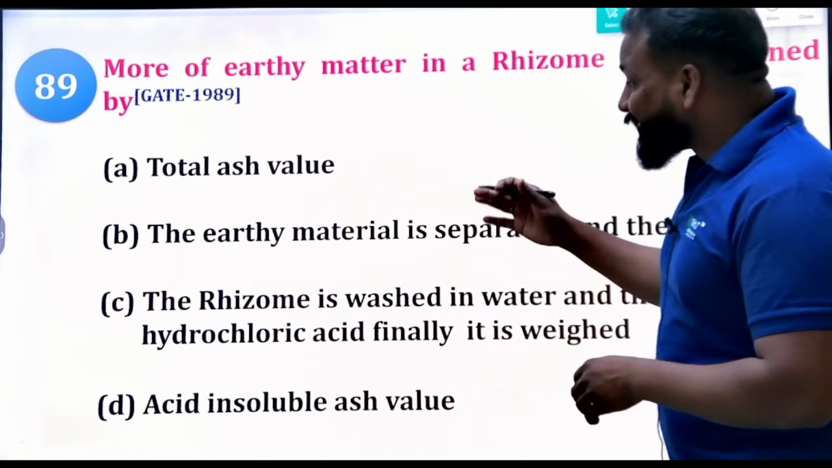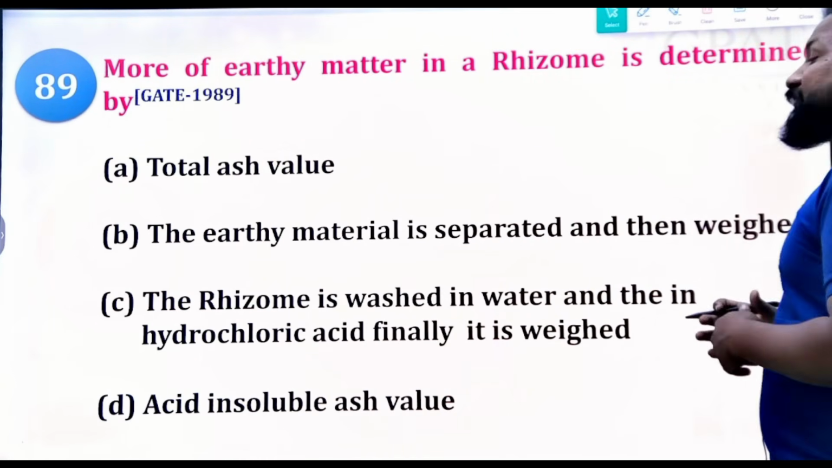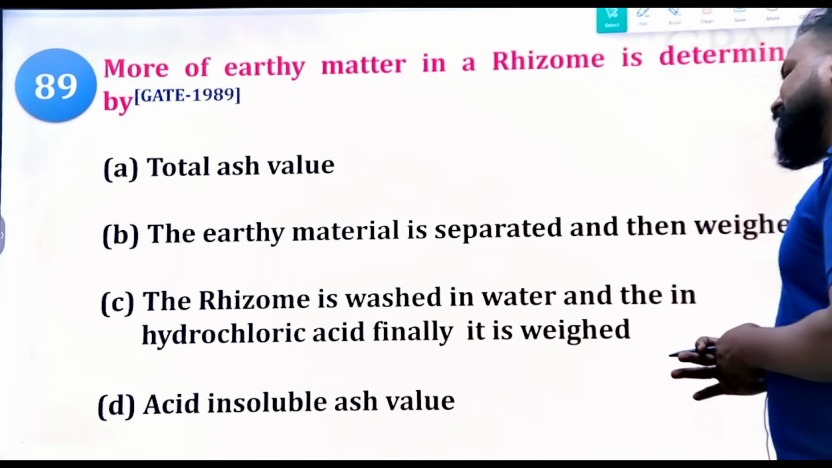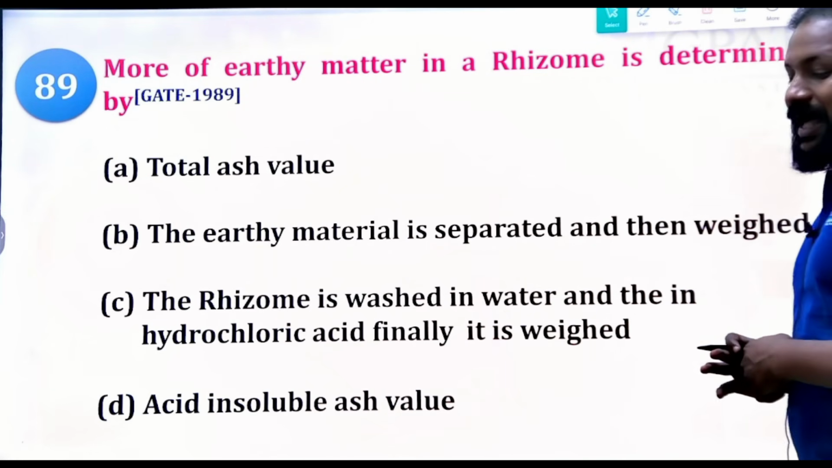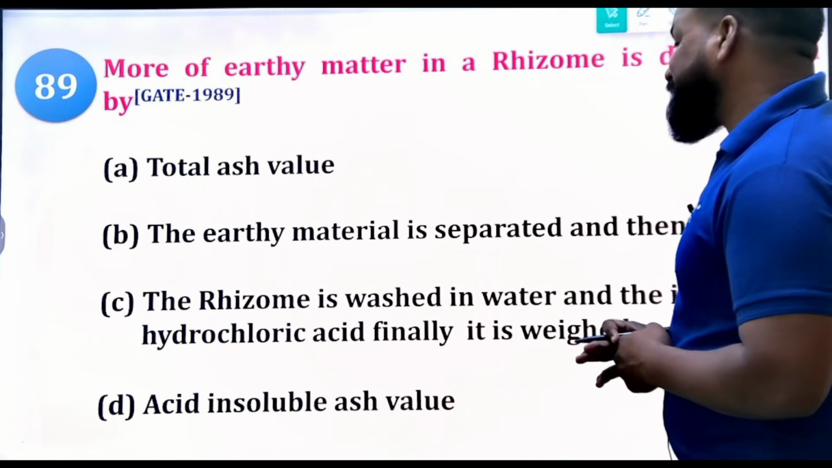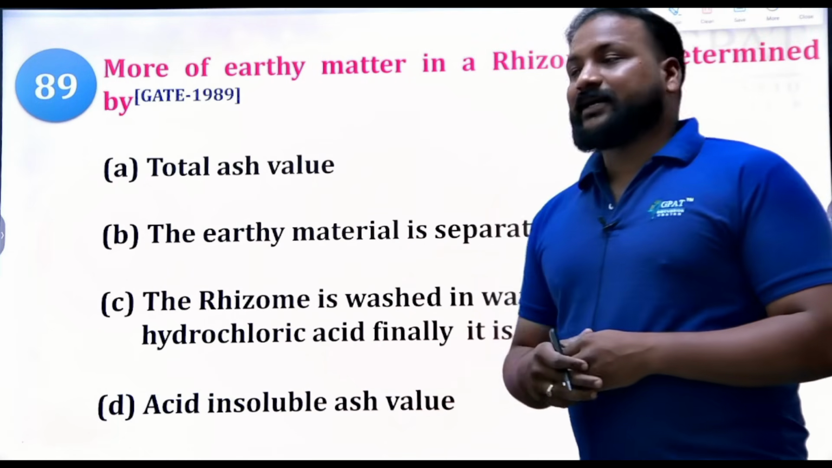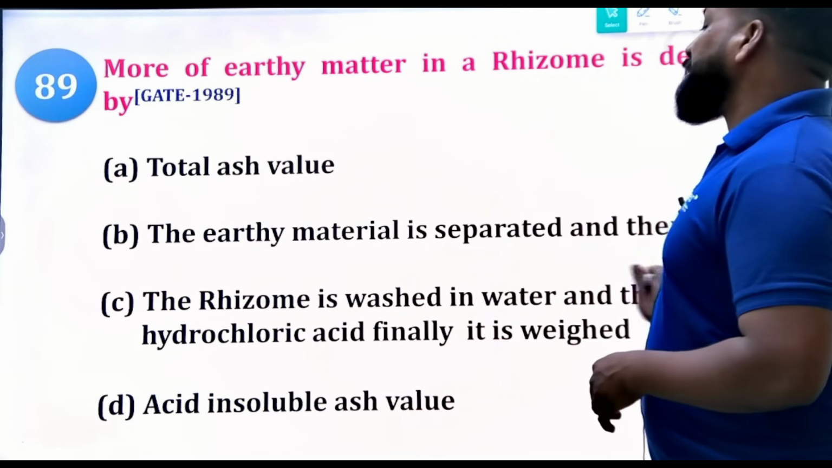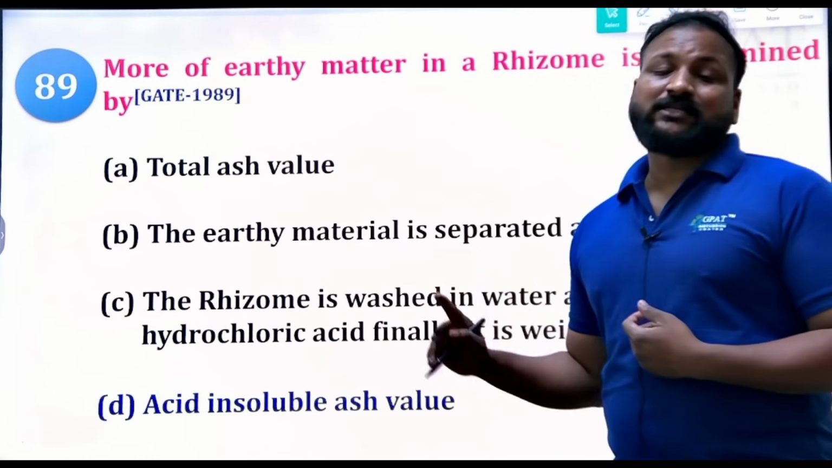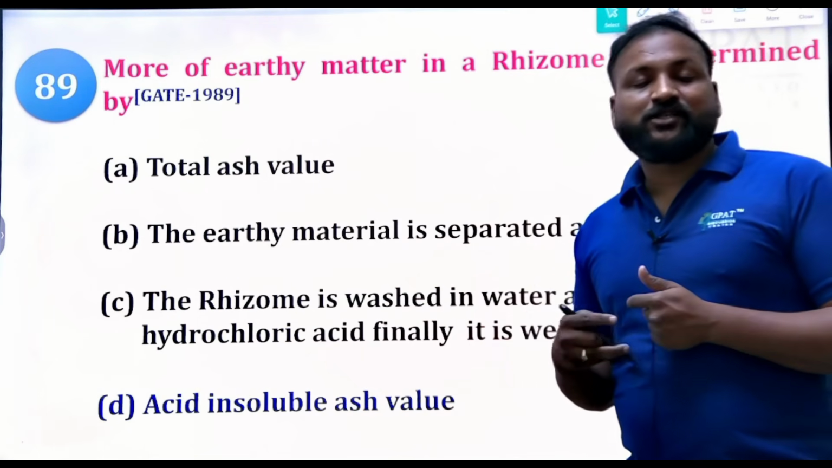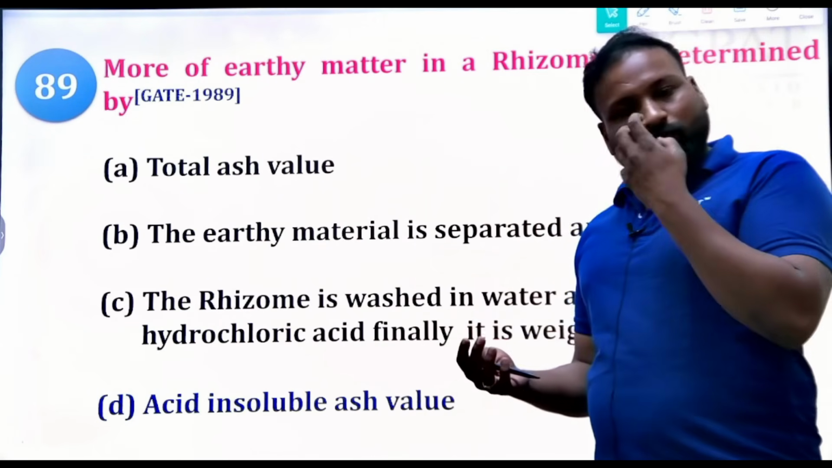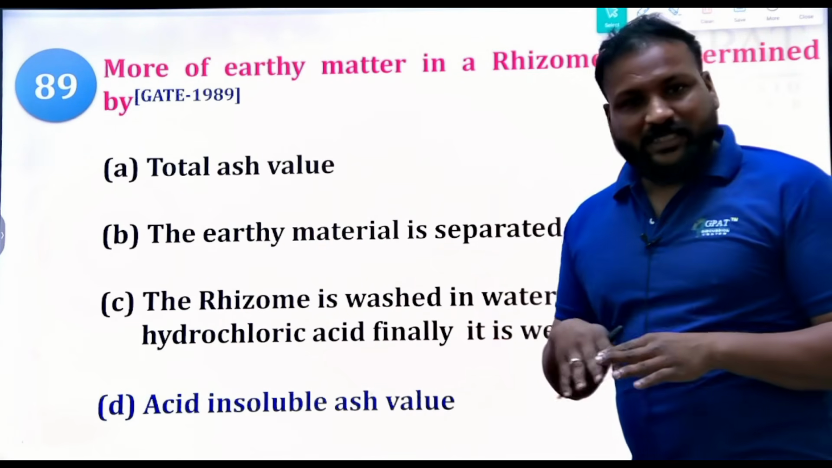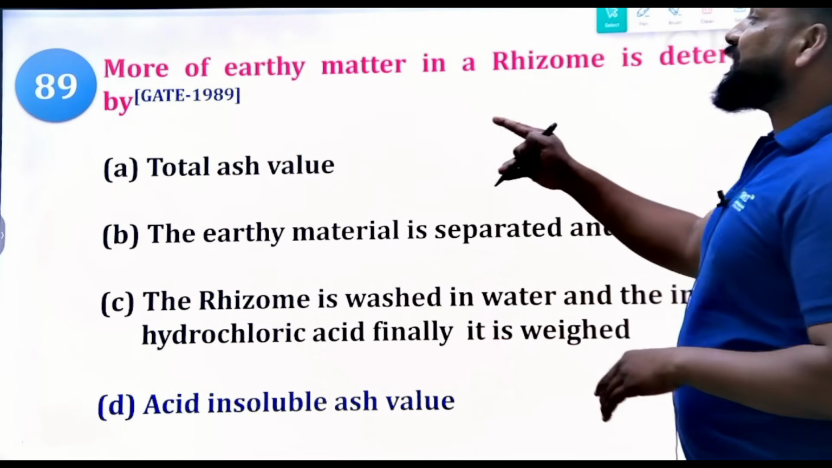The earthy material is separated and then weighed. The rhizome is washed in water and then treated with hydrochloric acid and finally weighed. Acid insoluble ash is there. So more earthy matter can be determined by the acid insoluble ash. Clear? If you perform the acid insoluble ash, then only more earthy matter can be determined. Earthy matter means more metals maybe. Clear? So that's why. It is from the 1989 question.